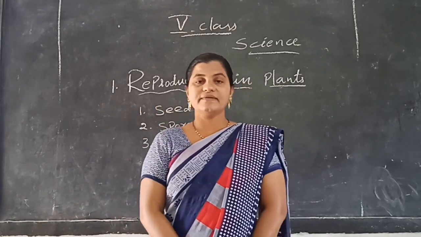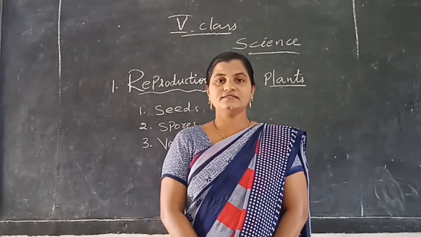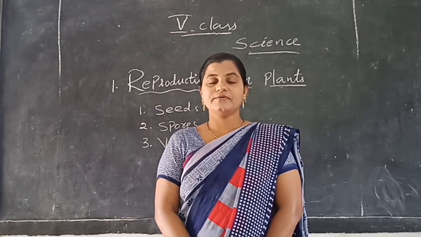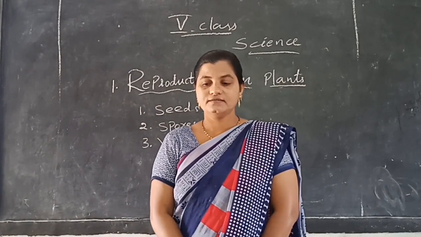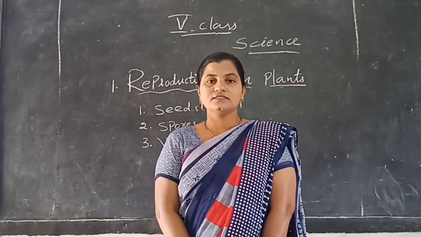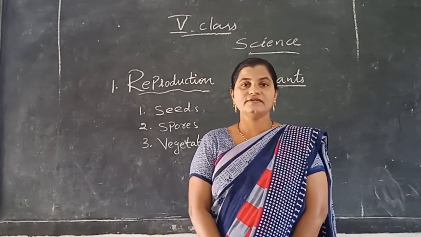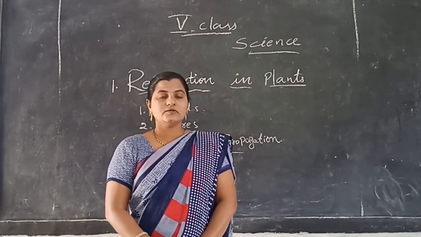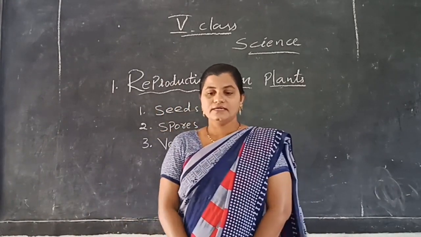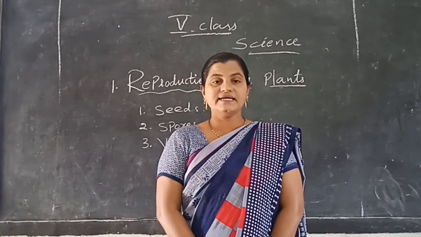Reproduction is done by three processes in plants. Now we will discuss reproduction by seeds.